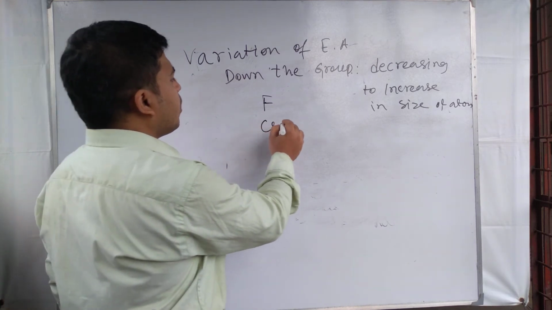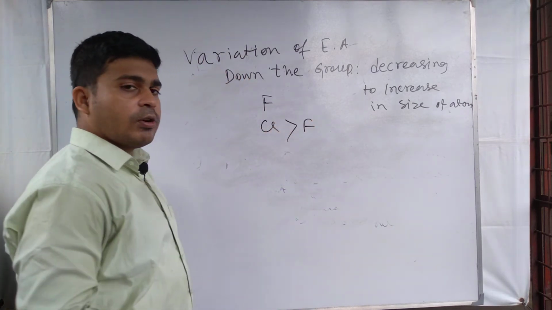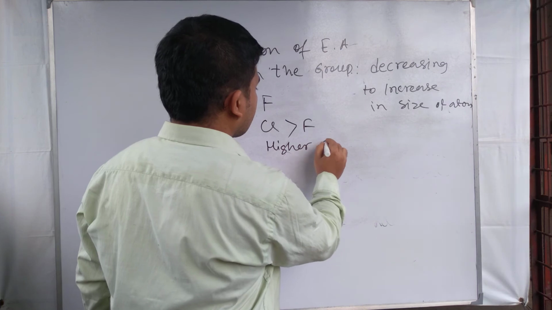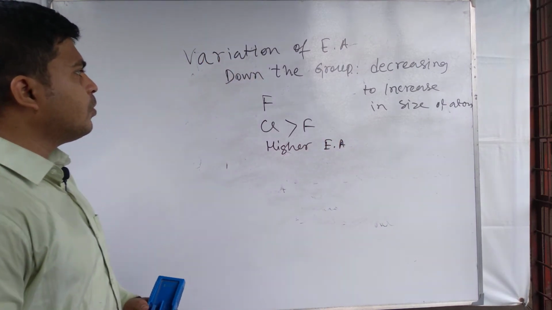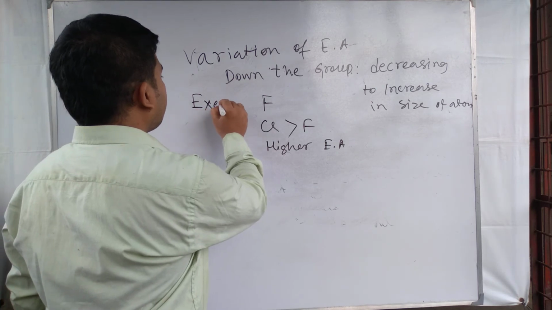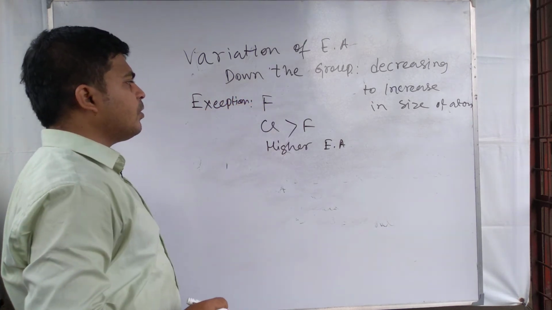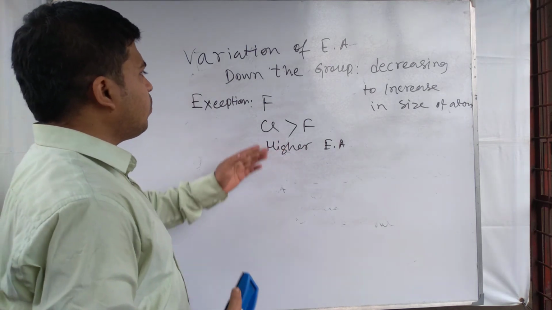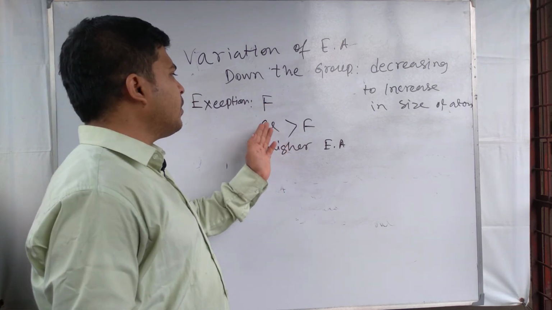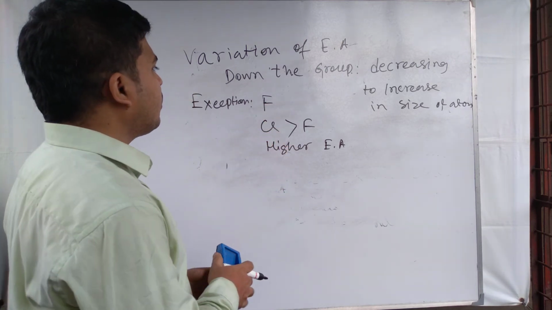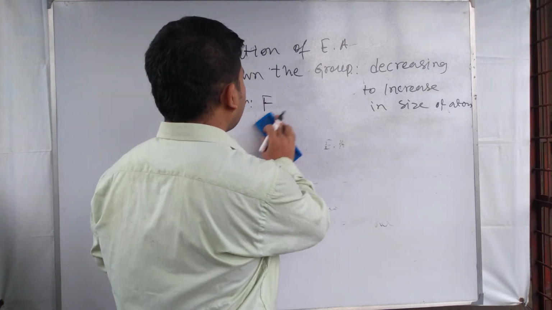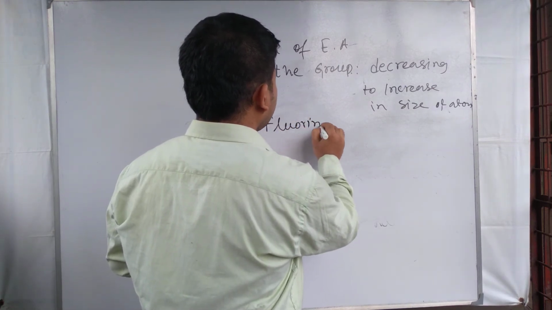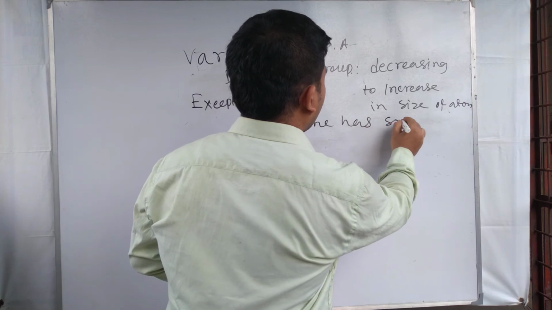In the case of fluorine and chlorine, chlorine has higher electron affinity than fluorine. So this is one exception, where chlorine has higher electron affinity than fluorine down the group. Actually fluorine should have the higher electron affinity than chlorine, but what happens in this case is that fluorine has a small size,